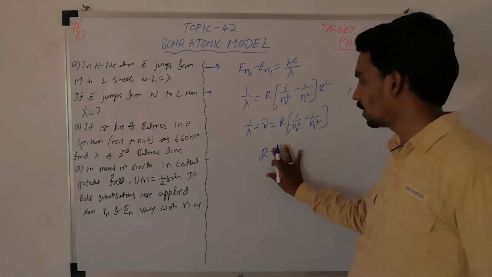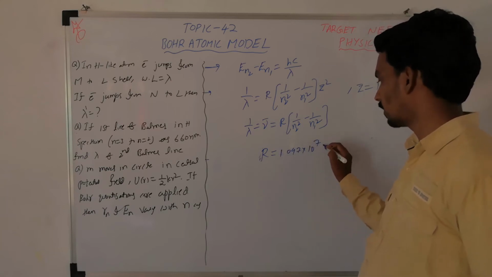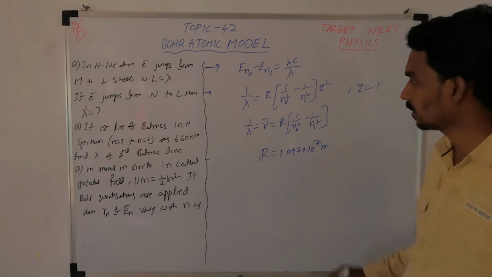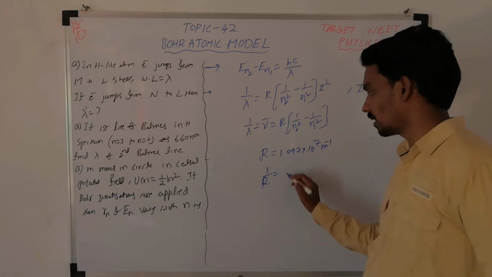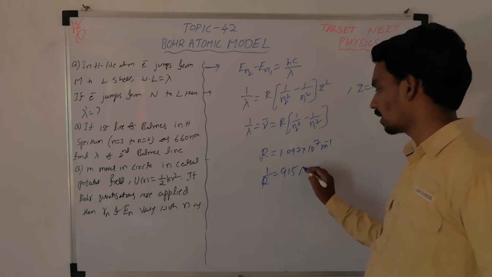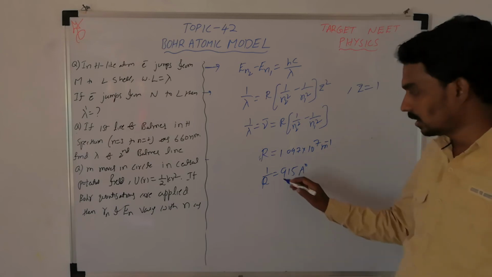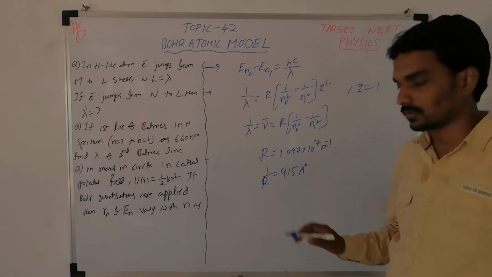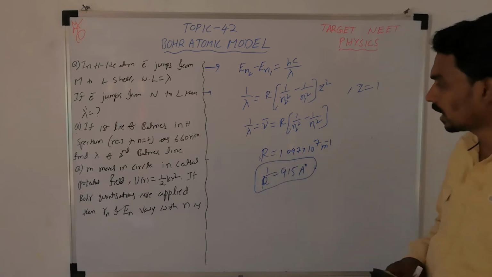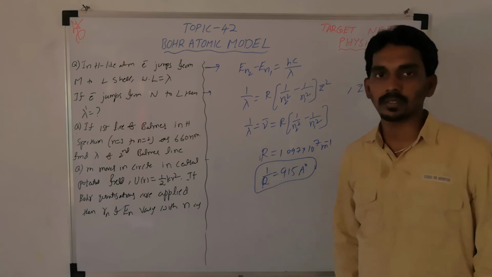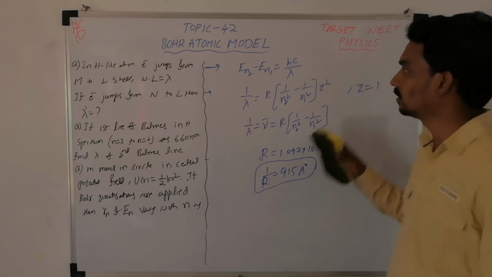The value of the Rydberg constant is 1.097 into 10 power 7 per meter. Then 1 by R value is approximately 912 or 915 angstroms. So what is the 1 by R value? 915. Why am I giving this? Because it is helpful in solving the questions. Every time if you substitute the R value, it becomes difficult to calculate. That's why I am telling you to remember this value.